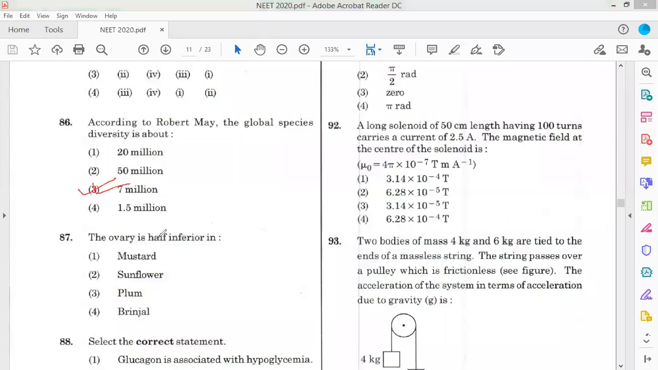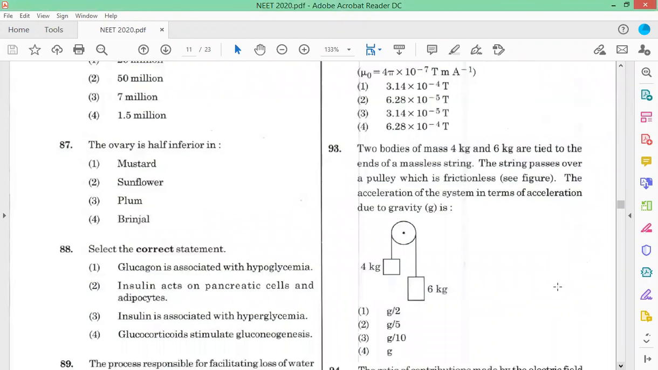Question 87. The ovary is half inferior. In the case of palm, the ovary is half inferior. 88. Select the correct statement. Glucocorticoids stimulate gluconeogenesis. This is the correct statement for 88. Now coming to 89.